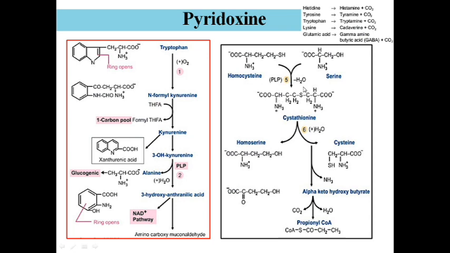And coming to the transsulfuration reaction, homocysteine combines with serine in the presence of PLP, which is acting as a coenzyme required by cystathionine beta synthase. The enzyme name is cystathionine beta synthase. This cystathionine, again with the help of cystathioninase, gets converted to homoserine and cysteine.